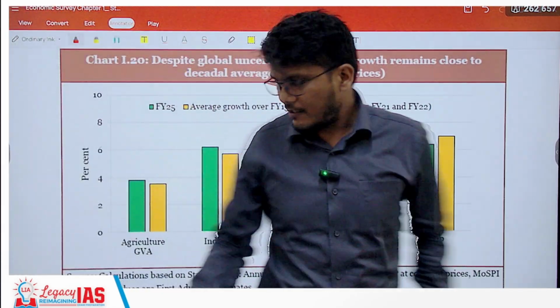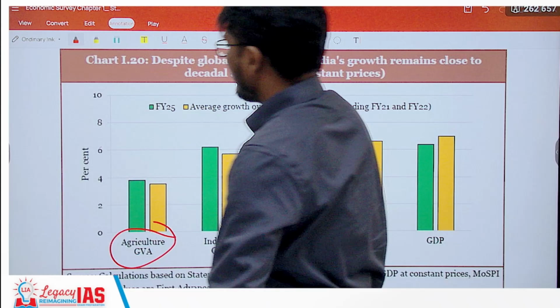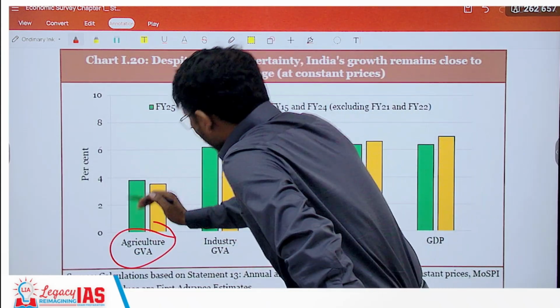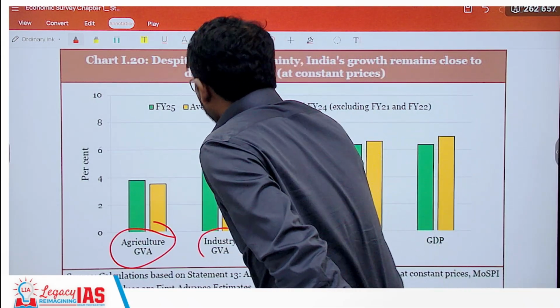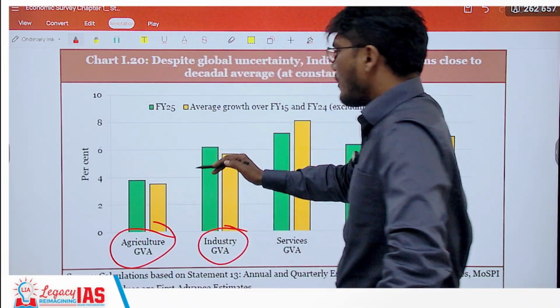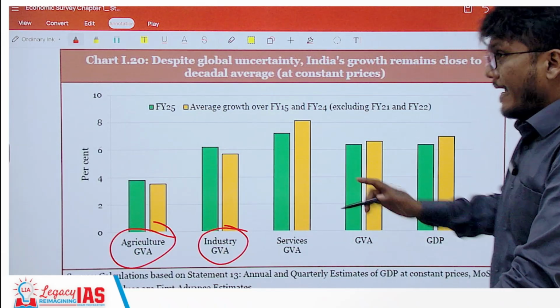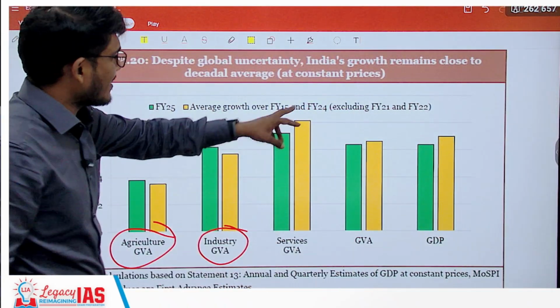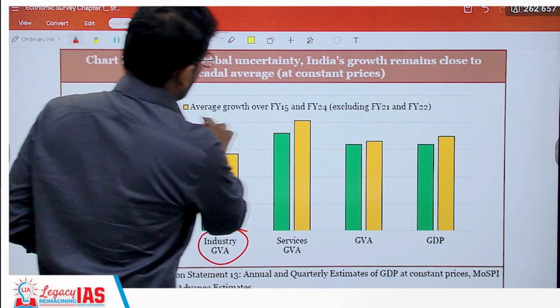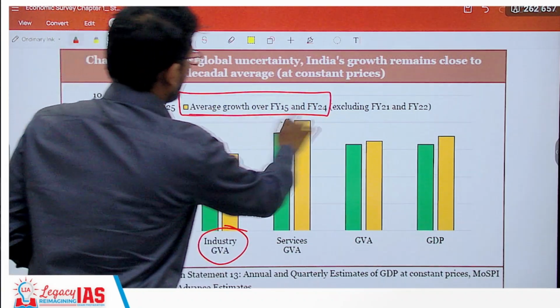Let's look at agricultural GVA. GVA is gross value added. It has slightly gone down, round about the same, close to 4%. Industrial GVA again sort of gone down, but still close to 6%. As I said, the service sector is still doing well, and if you can see, the average growth rate for the last 10 years was this.